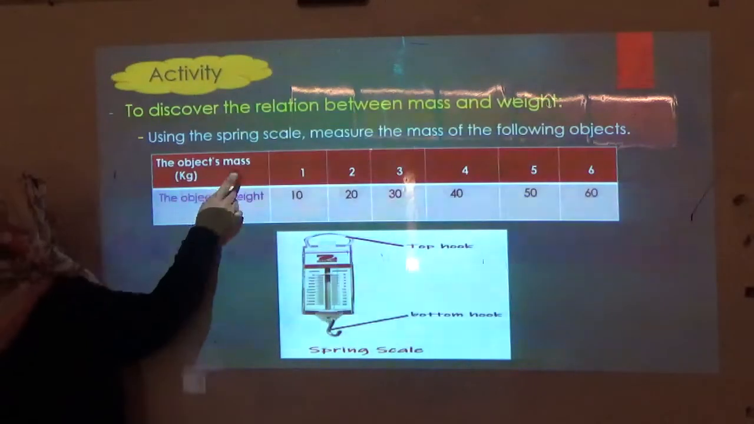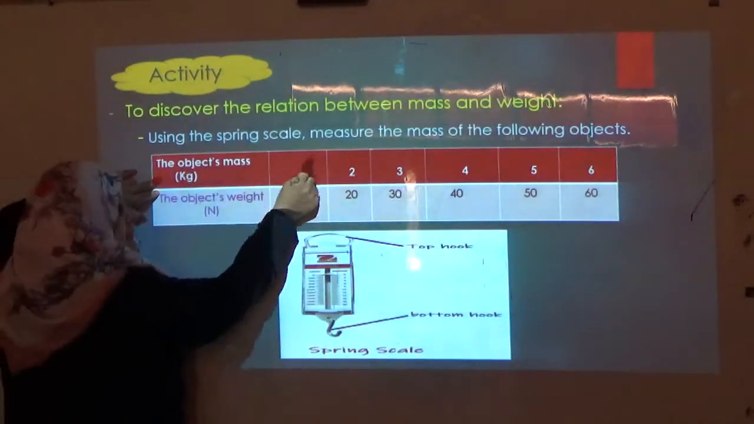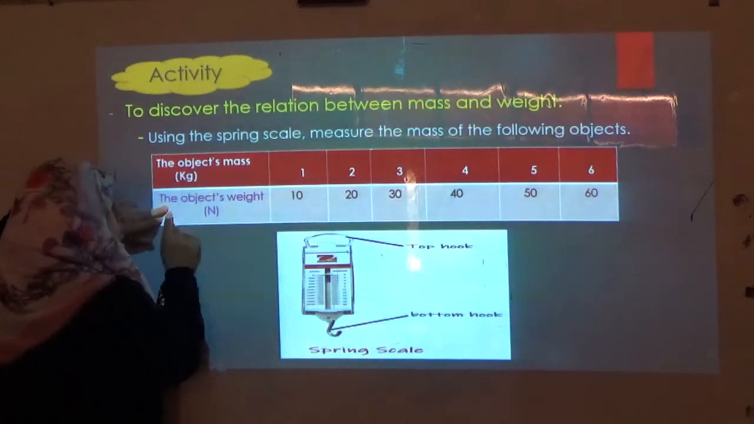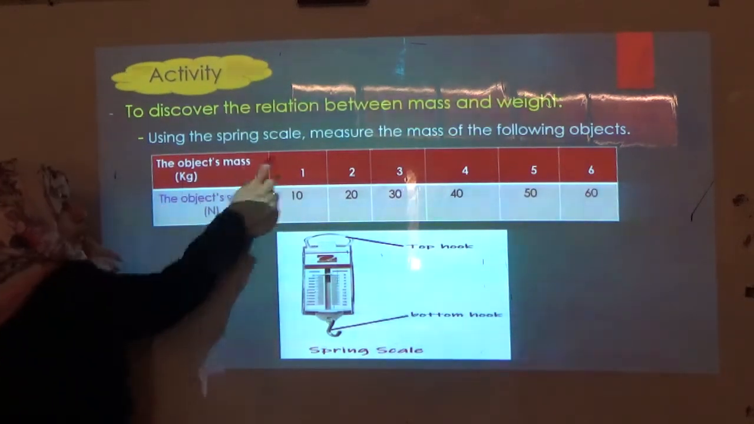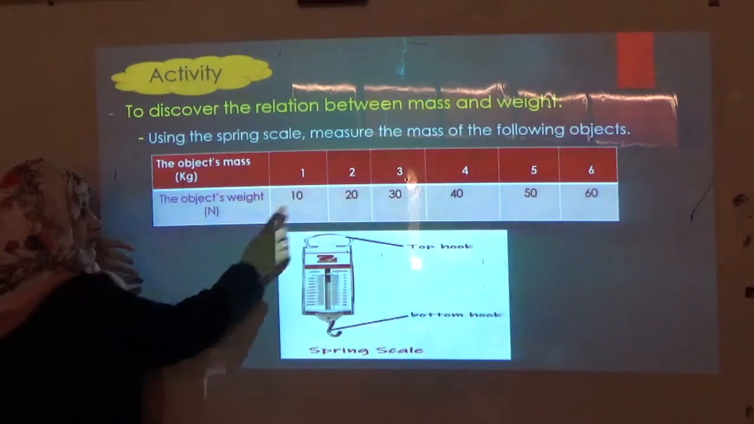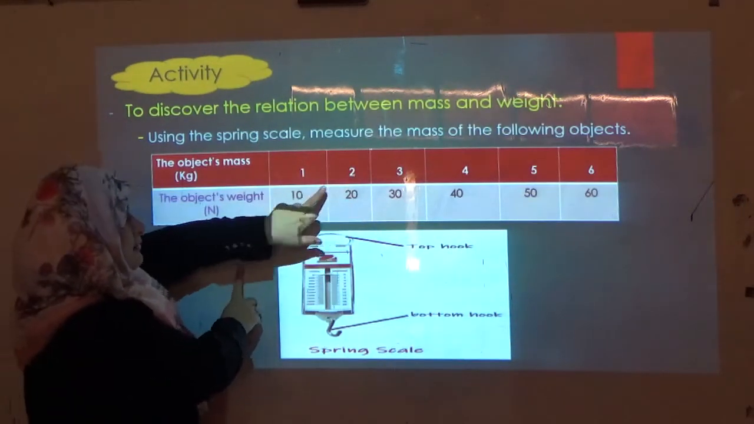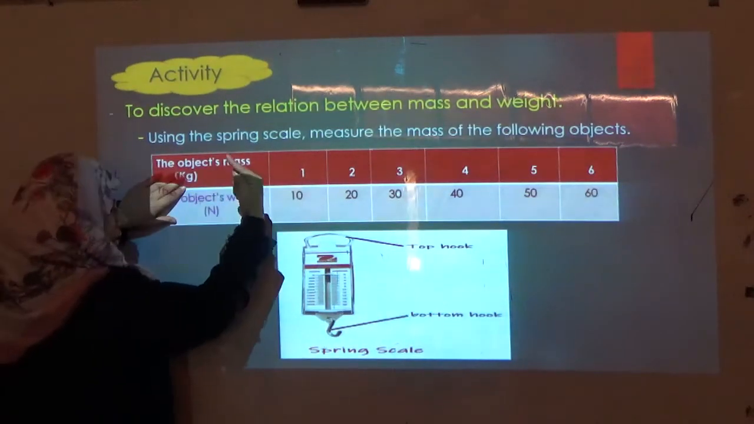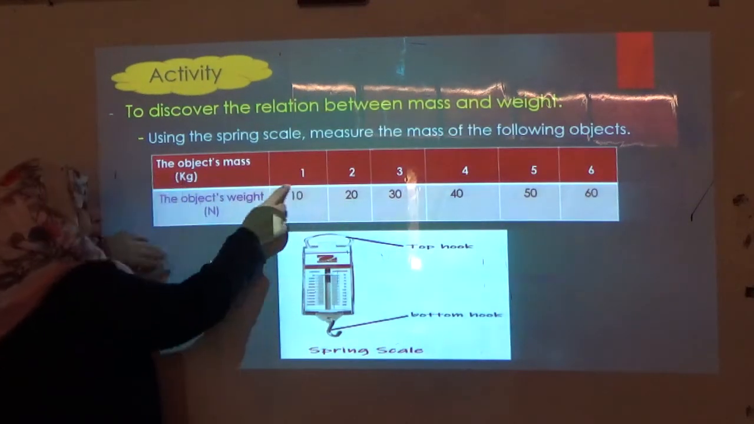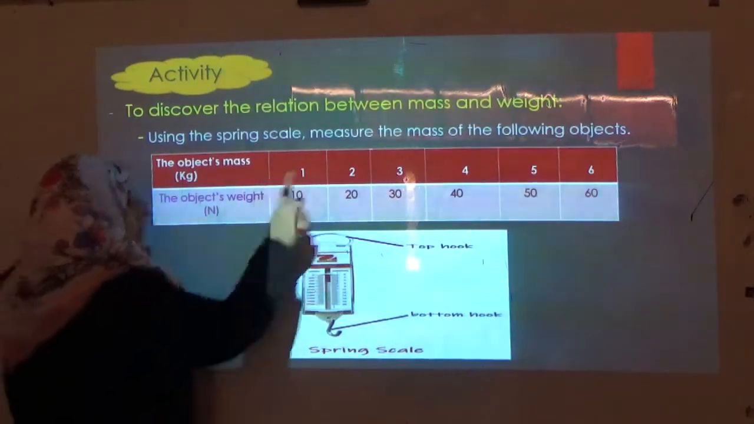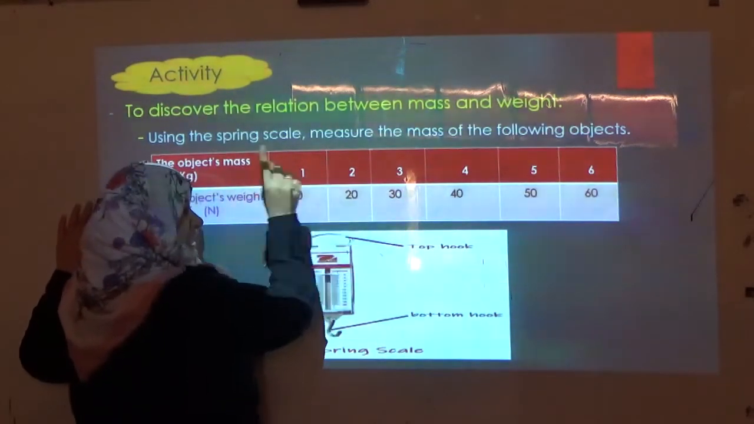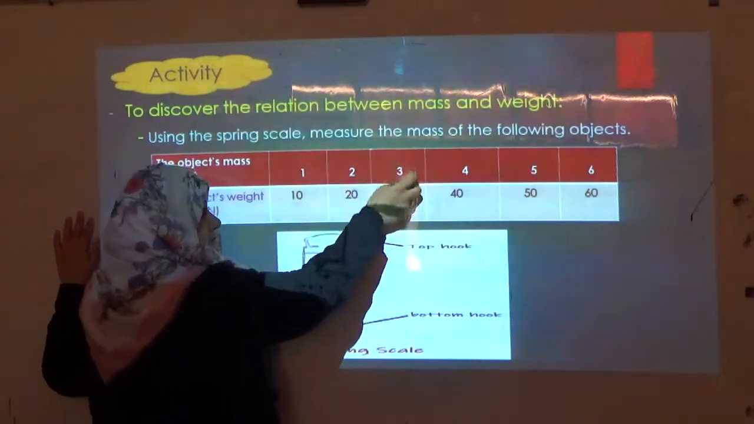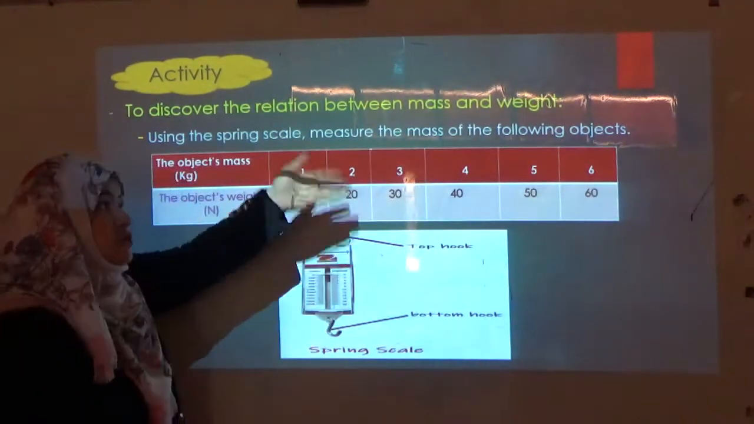An object's mass multiplied by 10, or times 10, will be equal to its weight. For example, 1 kilogram times 10, the weight will be 10 Newton. 2 kilograms times 10, the weight will be 20. 3 multiplied by 10, or 3 times 10, it will be 30 and so on.